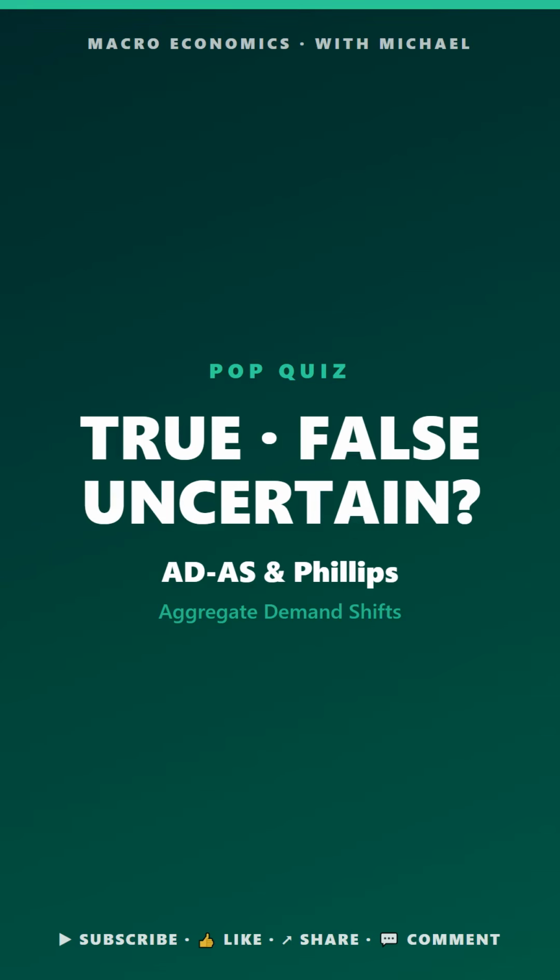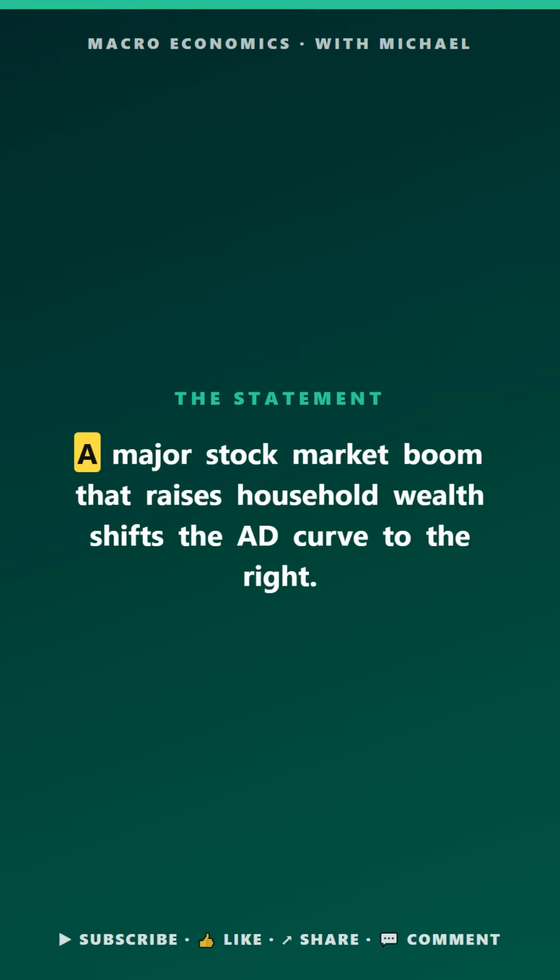Macro pop quiz. ADS and Phillips. True, false, or uncertain. A major stock market boom that raises household wealth shifts the AD curve to the right.